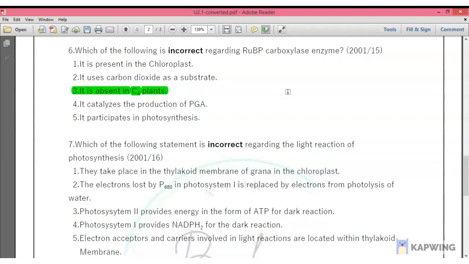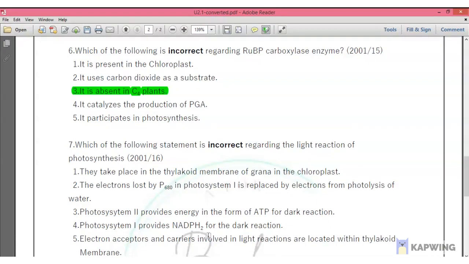So it is absent in C4 plants is the incorrect statement here, because C4 plants also have Rubisco enzyme included. In addition, they also have PEP carboxylase enzyme. Fourth and fifth are also correct. So it catalyzes the production of PGA. That's true. It participates in photosynthesis.